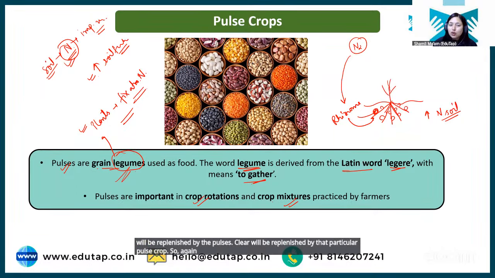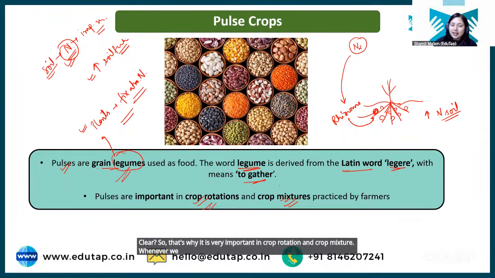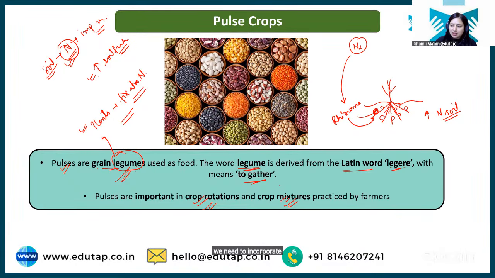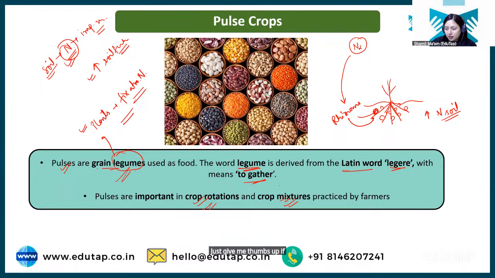So again, soil will have enough nitrogen for the coming crop. Clear? So that's why it is very important in crop rotation and crop mixture. Whenever we are adopting any kind of crop rotation for our field, we need to incorporate pulses there. Okay? I hope it is clear. If there is any doubt, please let me know in the chat section. Just give me a thumbs up if everything is clear till now.